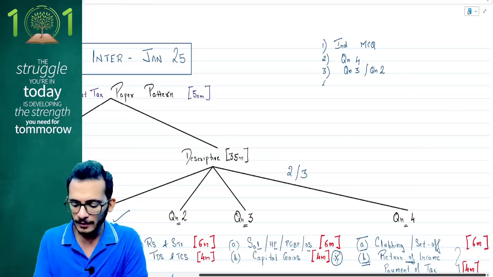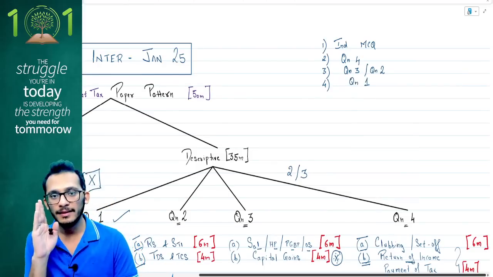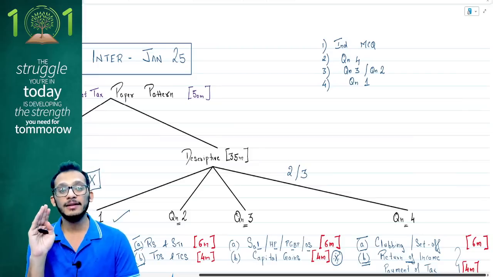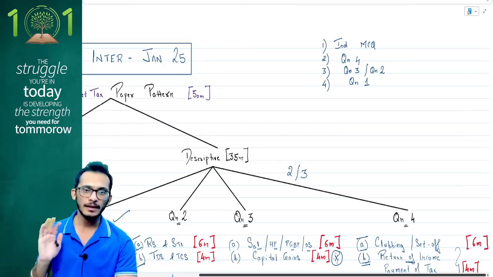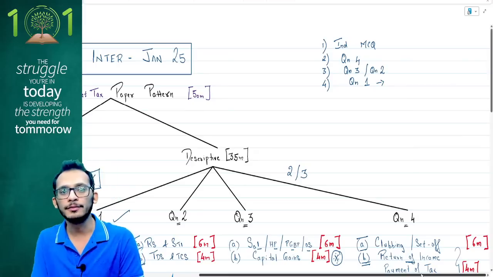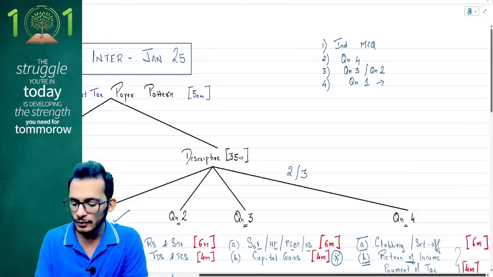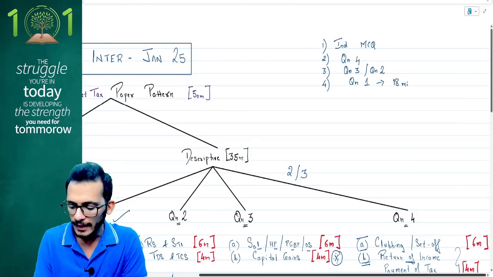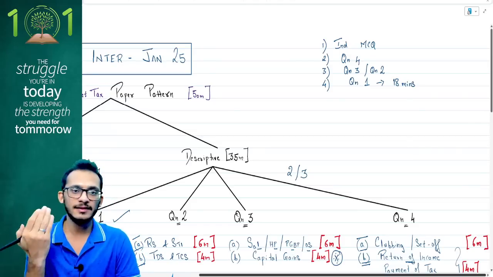Then comes your order number 4, which is starting with your descriptive question, your question number 1. Here is where you start attempting question number 1. But let's be careful. When you're attempting question number 1, you can spend a lot of time completing it, so you have to be very mindful. Start your stopwatch. For a 15-mark question, you have 18 minutes to answer. If you're able to answer within 18 minutes, you answer it to that extent and you go forward.